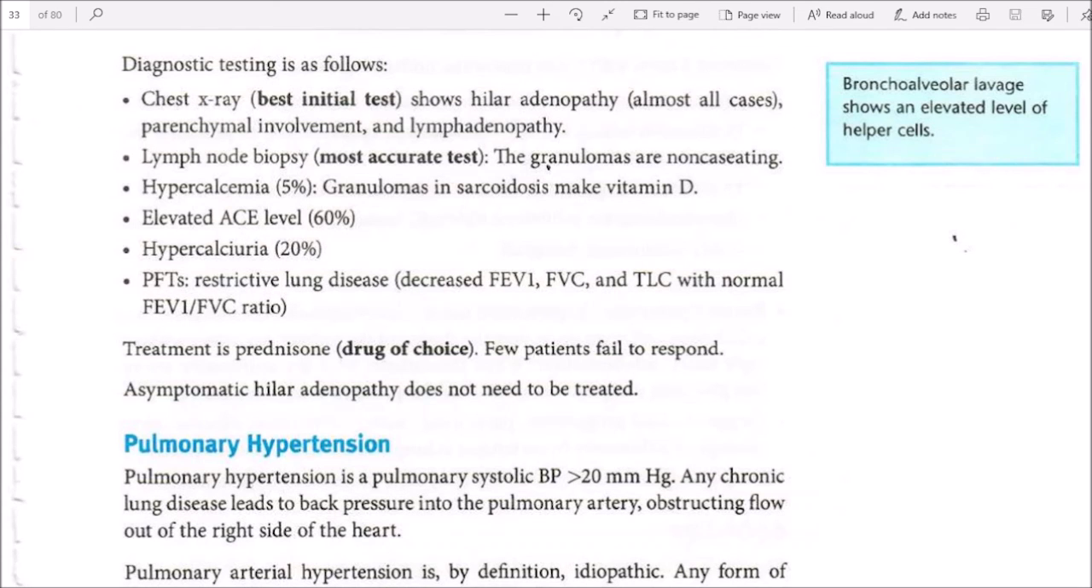PFTs show restrictive disease: decreased FEV1, FVC, and TLC with a normal FEV1/FVC ratio. Treatment is prednisone, the drug of choice. Few patients fail to respond. Asymptomatic hilar adenopathy does not need to be treated. Bronchial lavage shows an elevated level of helper cells.